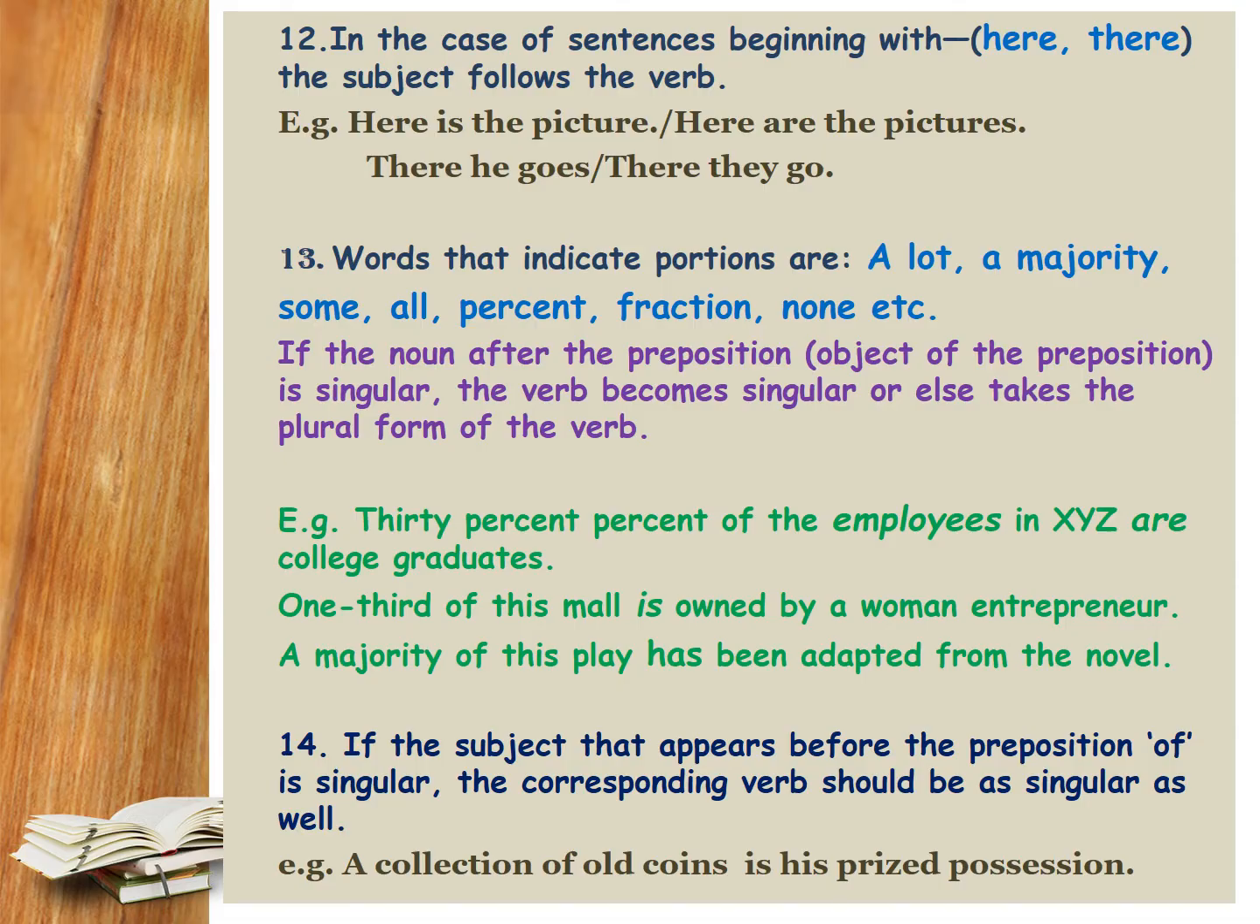If the subject that appears before the preposition of is singular, the corresponding verb should be singular as well. For example, a collection of old coins is his prized possession. Notice that in this example, the subject comes before the preposition of. But in the previous example, it comes after the preposition of. Only difference is in the previous example, we have the portion size that is mentioned or the quantity that is indicated.